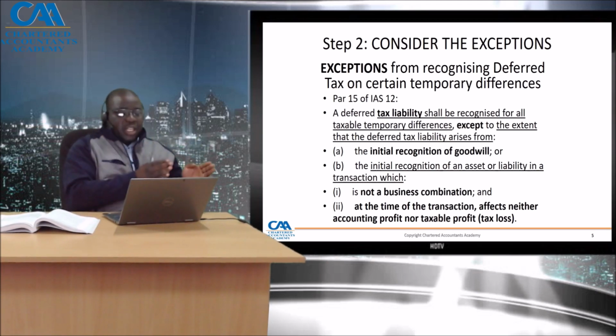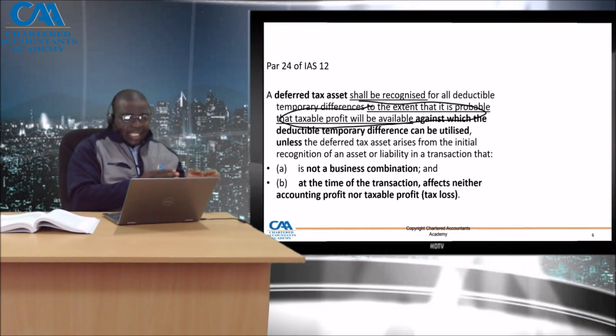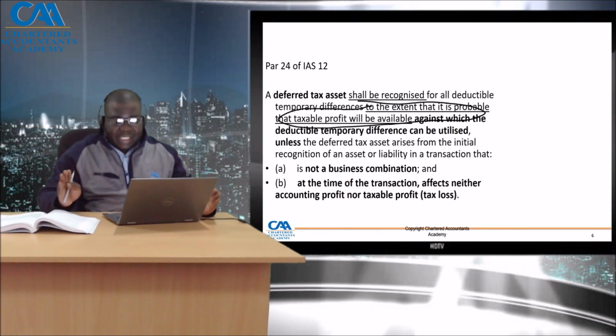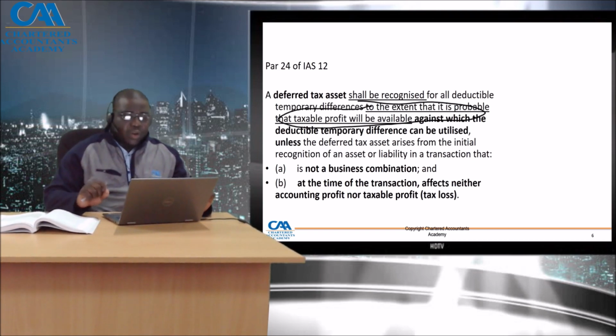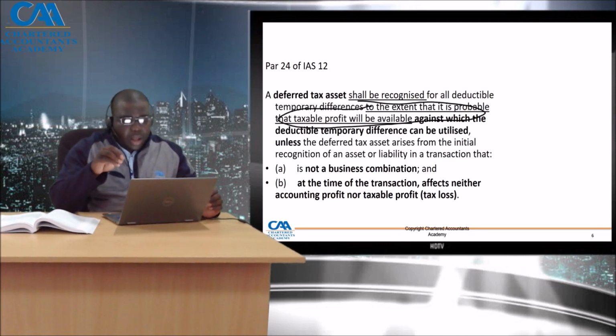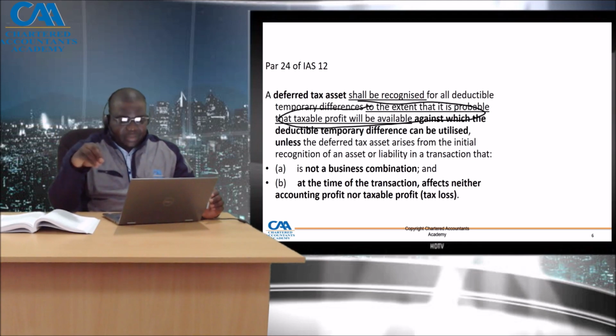On the contrary, if you look at the deferred tax asset, the deferred tax asset shall be recognized for all deductible temporal differences to the extent that it is probable that taxable profit will be available, against which the deductible temporal difference can be utilized, unless the deferred tax asset arises from the initial recognition of an asset or liability. So in other words, we should recognize deferred tax.